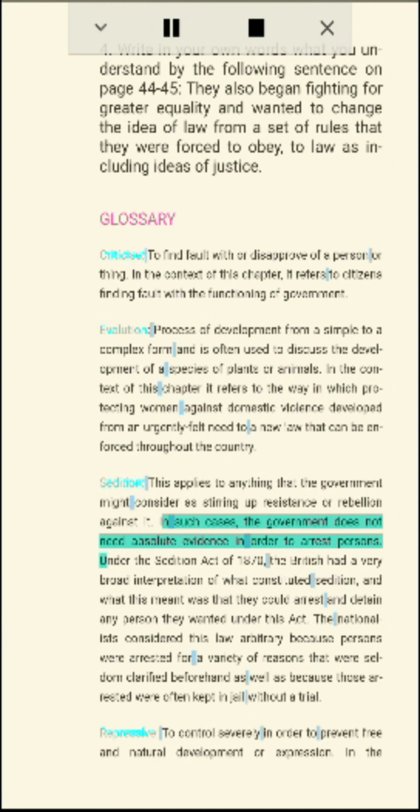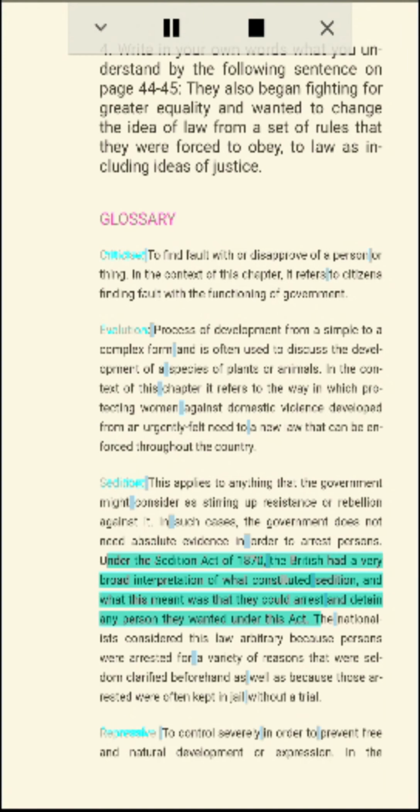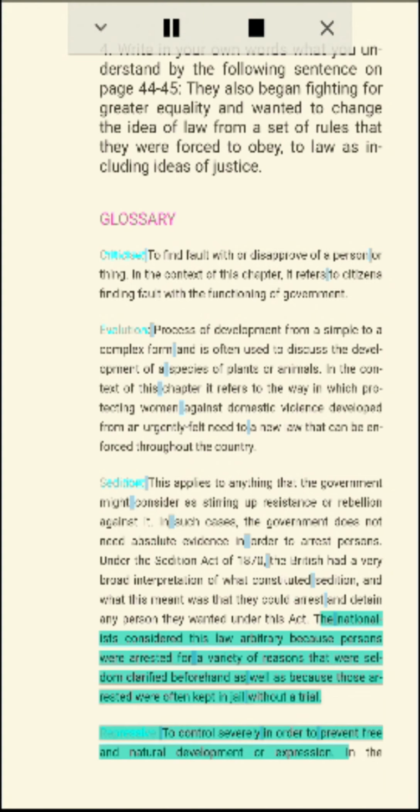In such cases, the government does not need absolute evidence in order to arrest persons. Under the Sedition Act of 1870, the British had a very broad interpretation of what constituted sedition, and what this meant was that they could arrest and detain any person they wanted under this act.